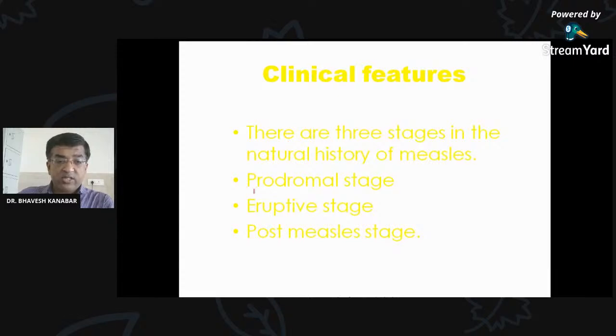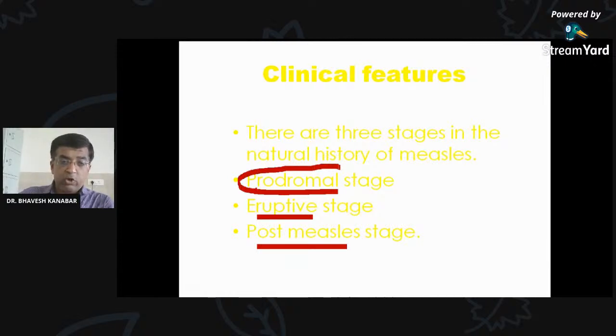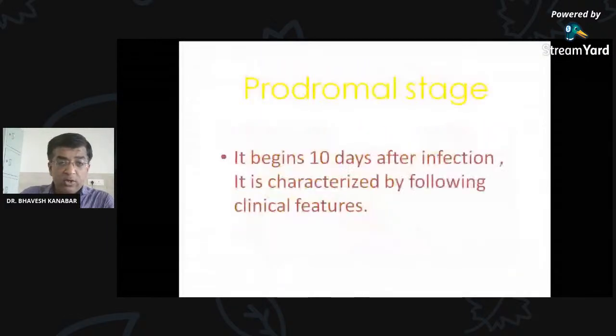Clinical features: there are 3 stages: prodromal stage, eruptive stage, and post-measles stage. Just understand these names. Prodromal means the stage before the rash appears, so there are prodromal symptoms like fever. Second is the eruptive stage, which itself signifies that there is development of the rash. Post-measles stage is the stage when the patient has resolved measles.